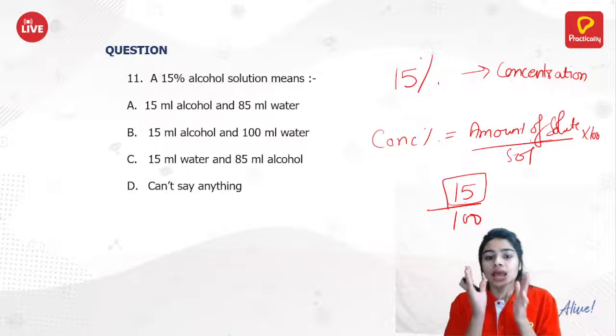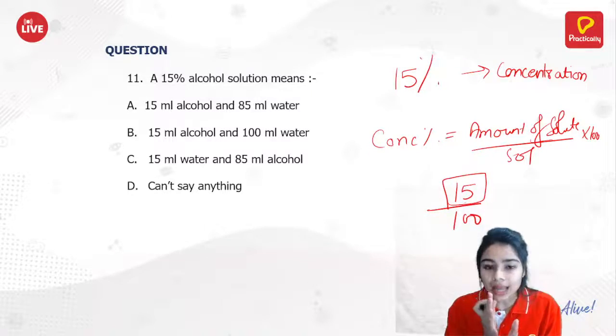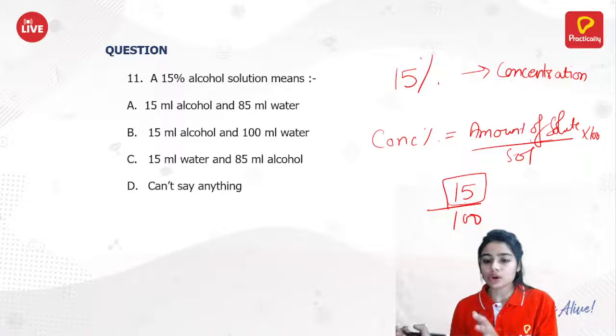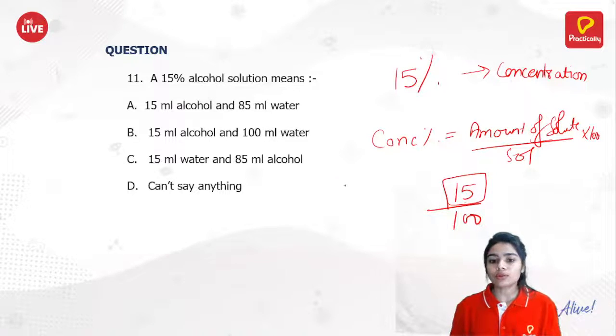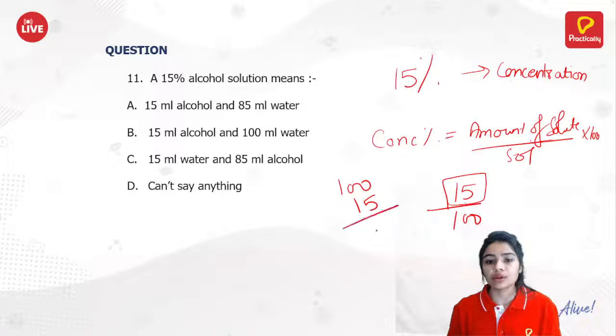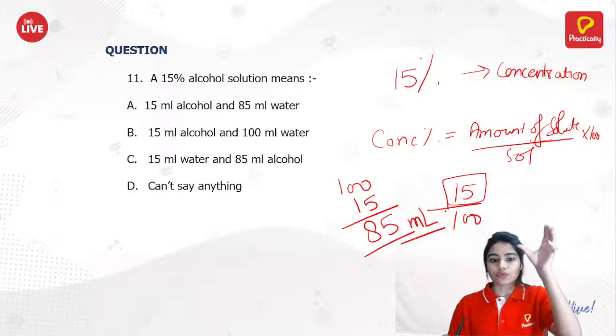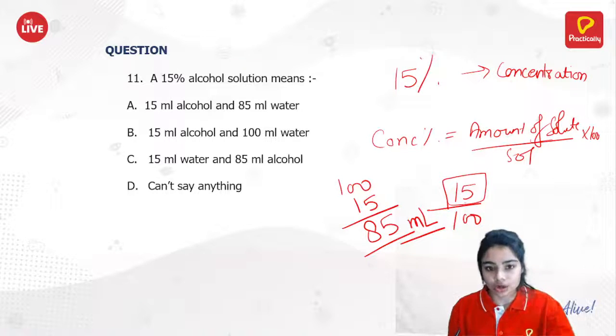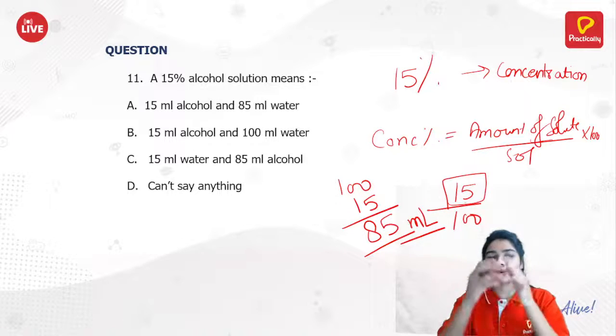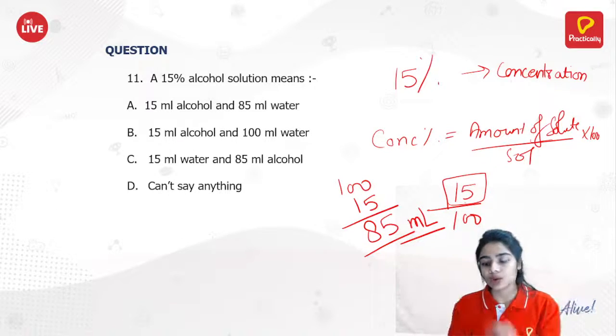So here alcohol is 15 ml and the whole solution is 100 ml. Then what will be the solvent amount here? 100 minus 15 will be 85. So 85 ml of water is there. So 15 ml alcohol, that's your solute, 85 ml water, and when you mix it, you get 100 ml of your alcohol solution.